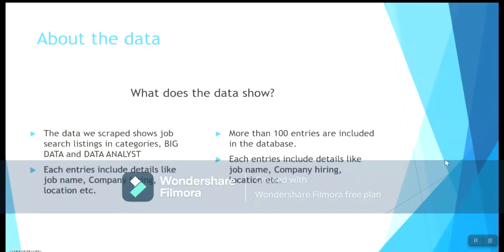About our data, like I said, we scraped information from the LinkedIn website by taking the categories big data and data analyst. We also look at each entry, that is, the job name, the company hiring, and their location. We worked with more than 100 entries that were included in our database.